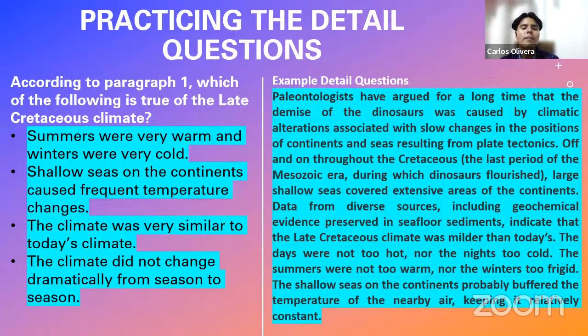Now, as I say, the question is basically, what does this paragraph say about the Cretaceous climate? And we have some options. One, summers were very warm and winters very cold. Two, shallow seas on the continents caused frequent temperature changes. Three, the climate was very similar to today's climate. Or, the climate did not change dramatically from season to season.